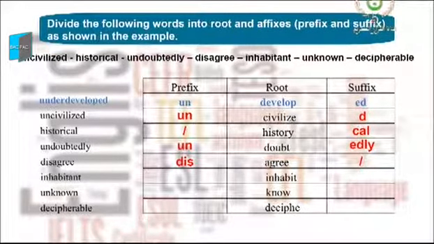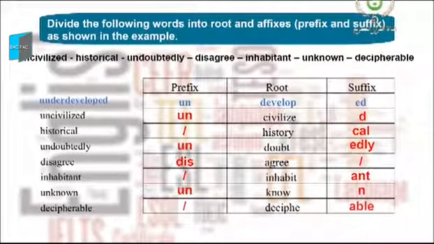It's to inhabit. And we have only got a suffix, ant. The next word, unknown. Here we have three parts, a prefix un, the root know, and n for the suffix. And the last word now, decipherable, the root word decipher and the suffix able.